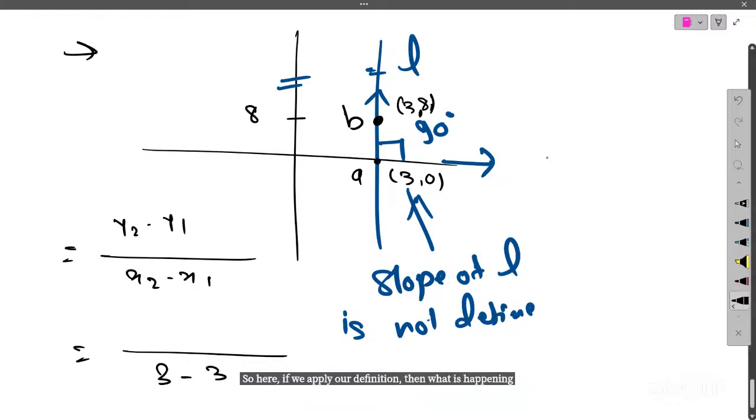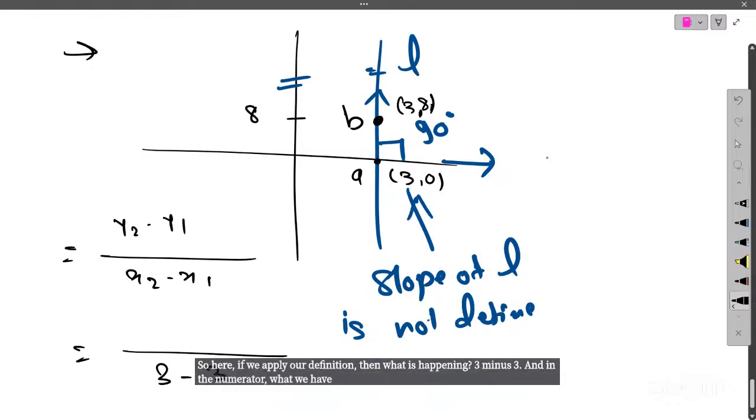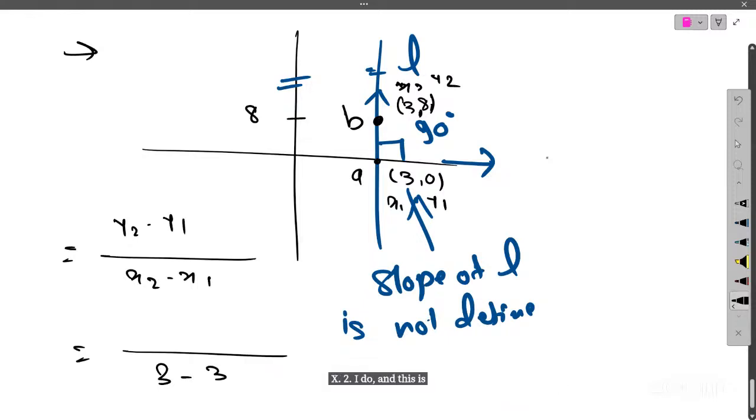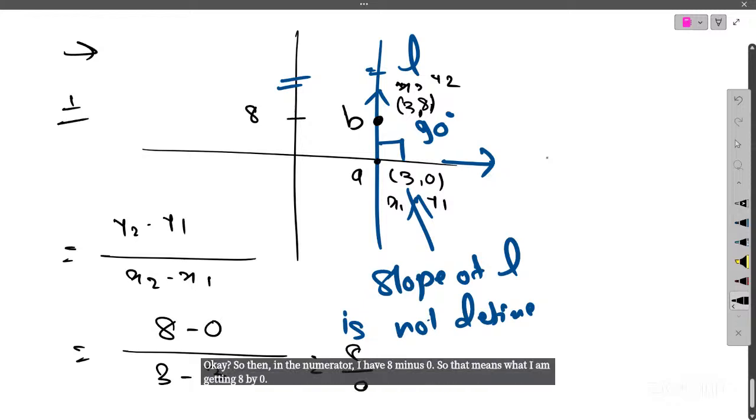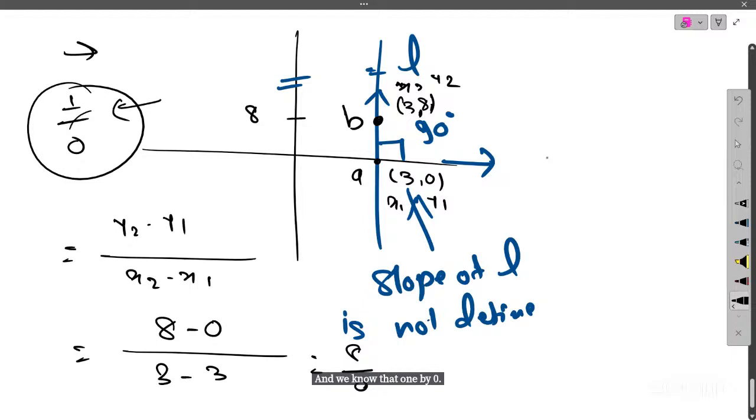3 minus 3, and in the numerator what do we have? Suppose this is my x2, y2, and this is my x1, y1. Then in the numerator, I have 8 minus 0. So what am I getting? 8 by 0. And we know that 1 by 0 is not defined. So this is not defined. You guys should remember this now.